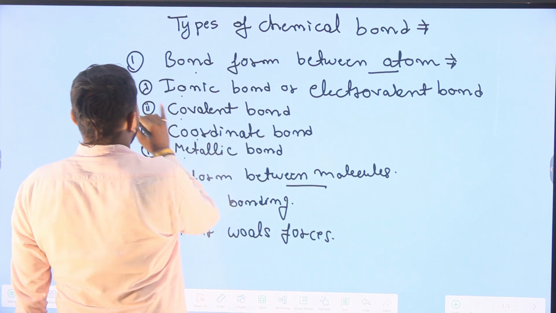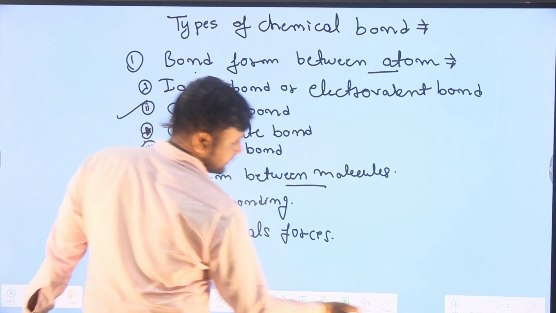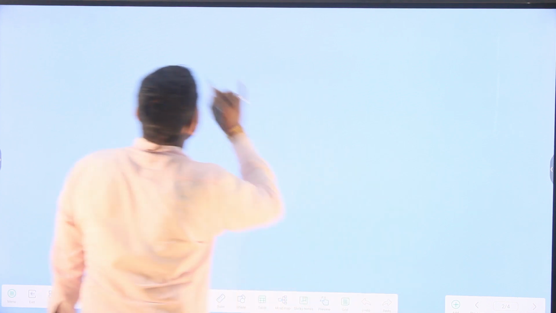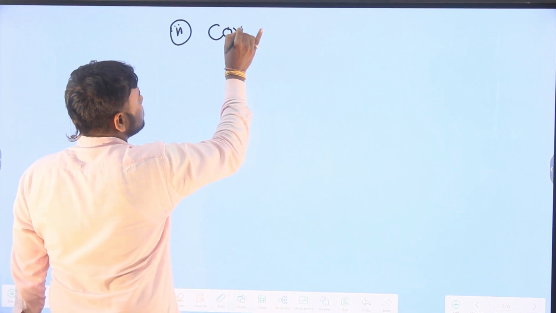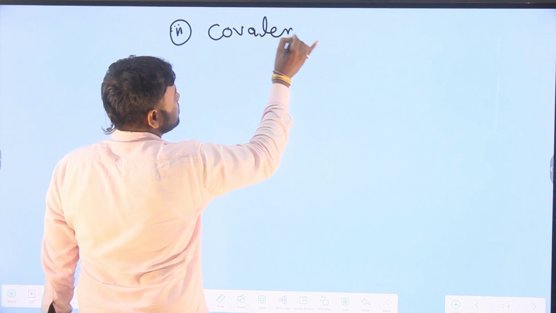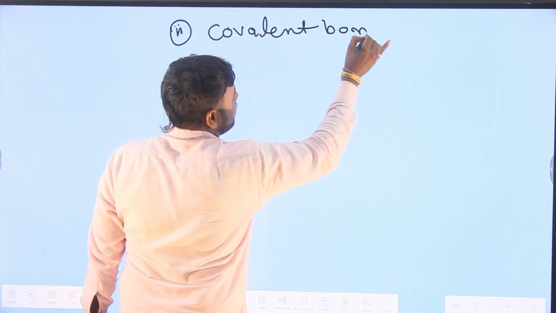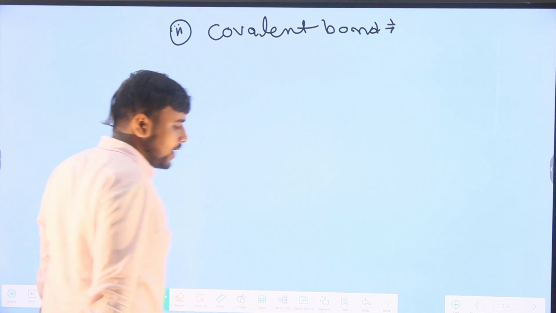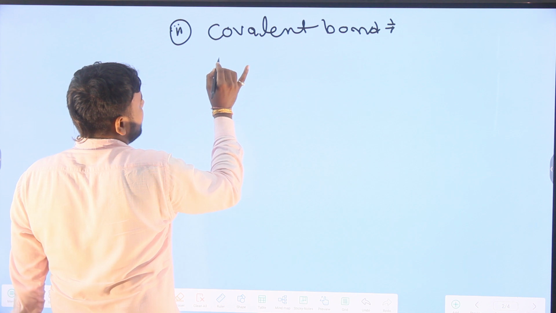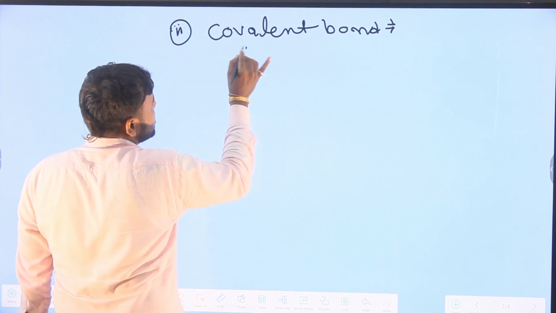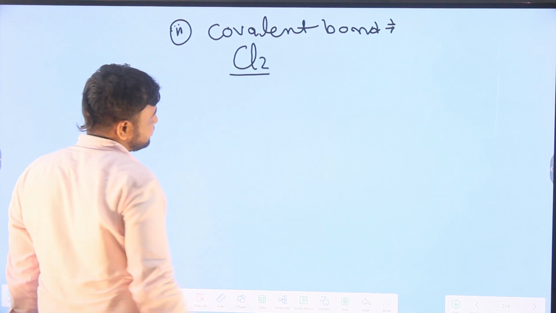Second bond, covalent bond. To explain covalent bond, we are going to discuss the compound Cl2, the molecules of Cl2.